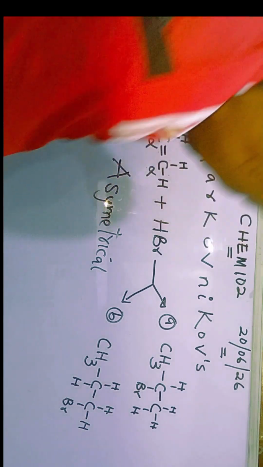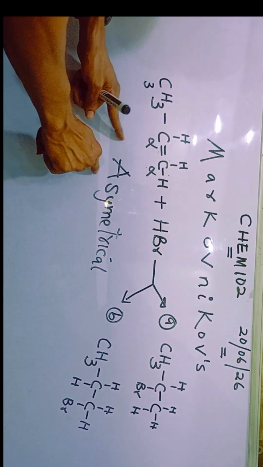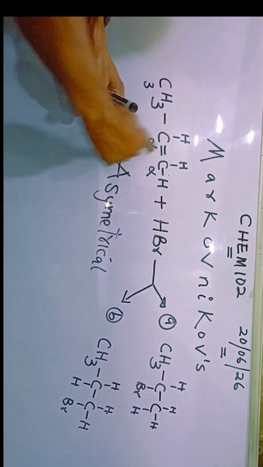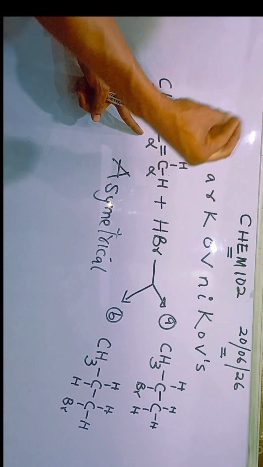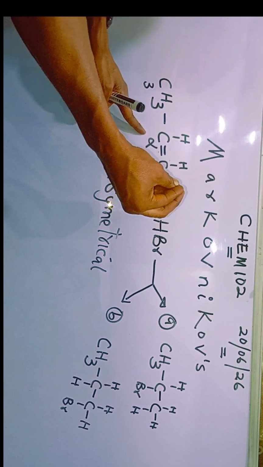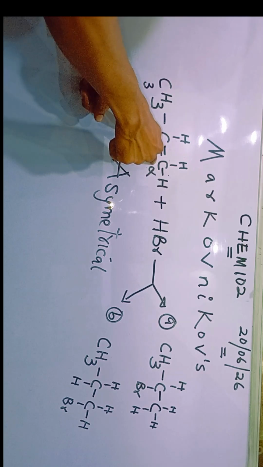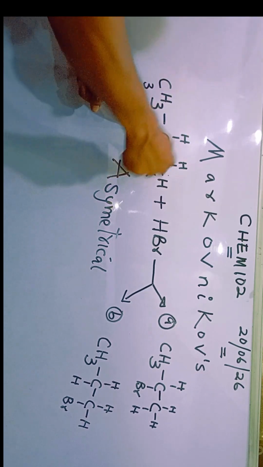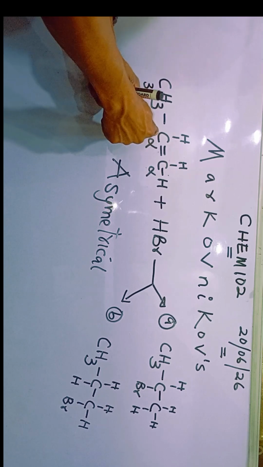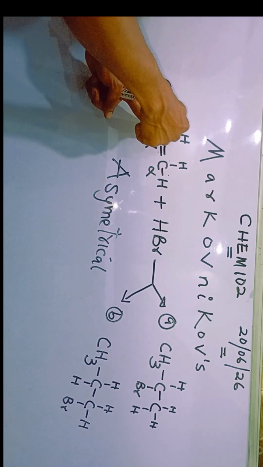Now, this alkene is said to be asymmetrical if the alpha carbon atoms do not bear an equal number of hydrogen atoms. See this carbon 1, the alpha carbon atom 1. It has 2 atoms of hydrogen. But alpha carbon number 2, the second carbon atom, has only 1 atom of hydrogen.